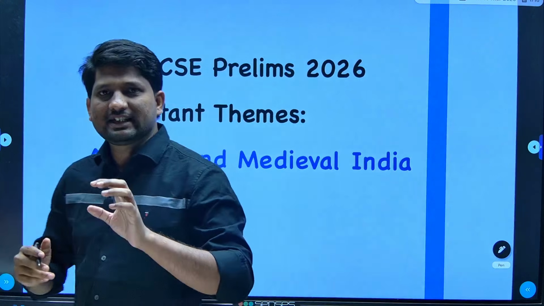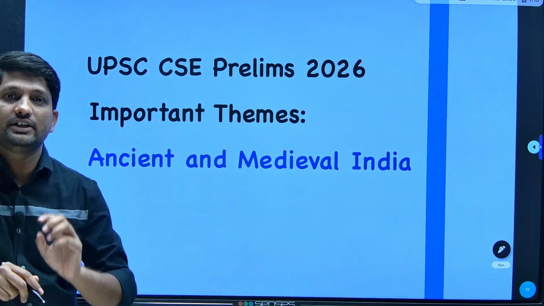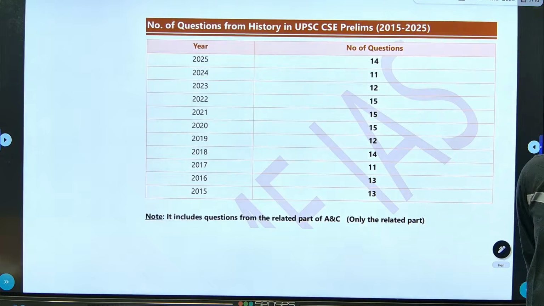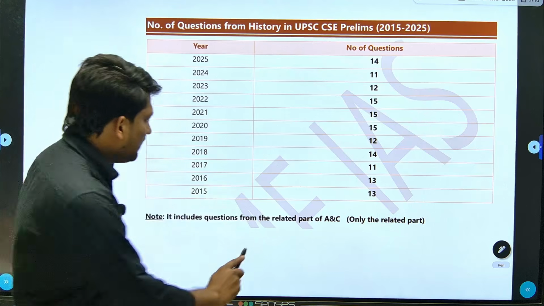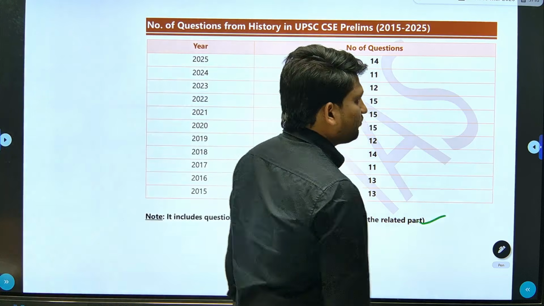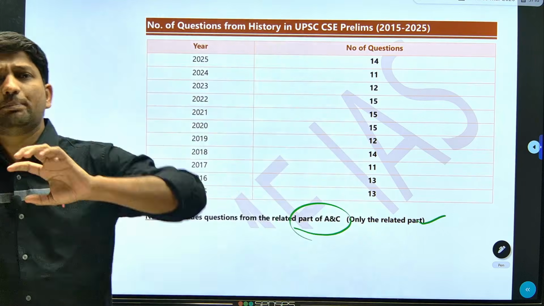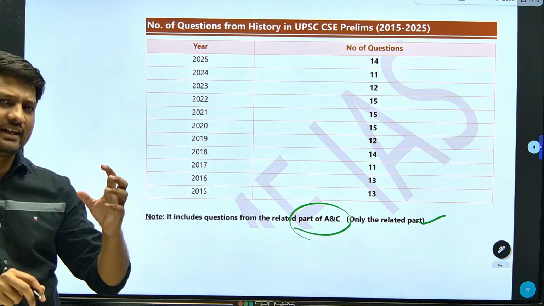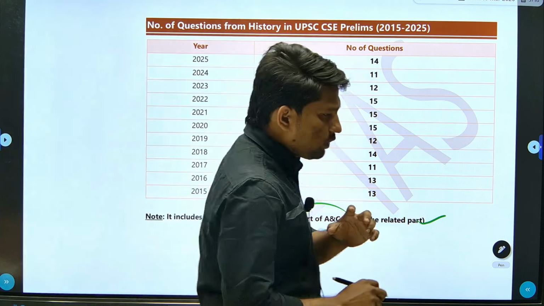So first we will discuss why you need to learn this history for your prelims. If you consider the prelims weightage of history in the last 10 years, on average, when I say history, I mean the history part plus the related part of art and culture. Remember, it is history plus related art and culture and not purely art and culture. There were a few questions from art and culture last year, like 5 questions. Out of these 5 questions, 4 were directly related or common to history.